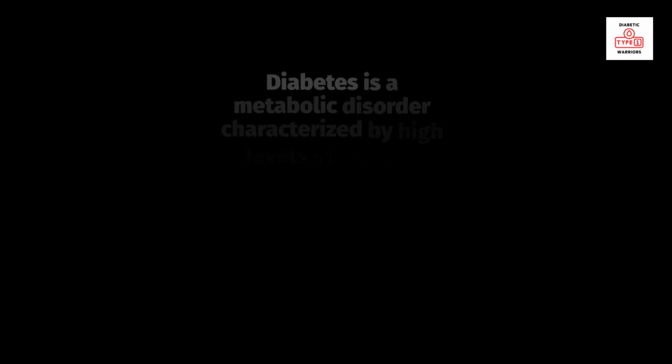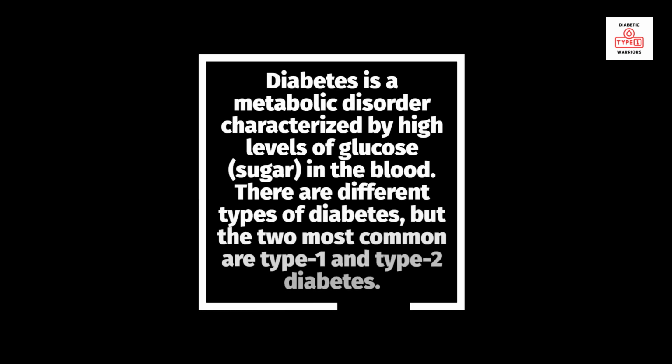Diabetes is a metabolic disorder characterized by high levels of glucose, sugar, in the blood. There are different types of diabetes, but the two most common are type 1 and type 2 diabetes.